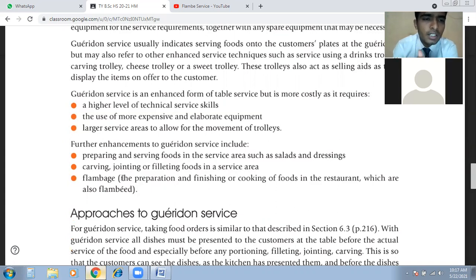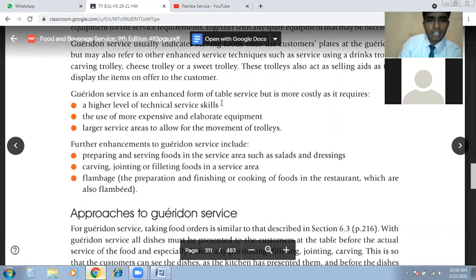So the first point is the higher level of technical skill required. When we are planning to give a Gueridon service to the guest, we should have higher skilled staff who can handle the flambe, handle the trolley, and manage the space requirement, so there are fewer accidents in front of the guest. That is the safety hazard we have to follow. So that's why we need higher technical service skill staff. Okay, so that point is there.